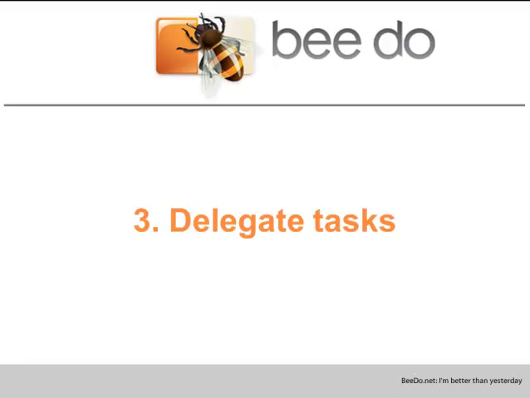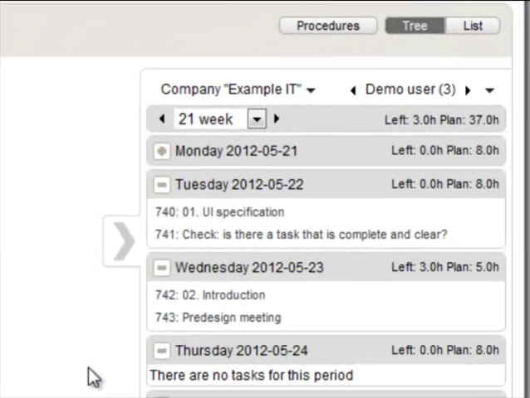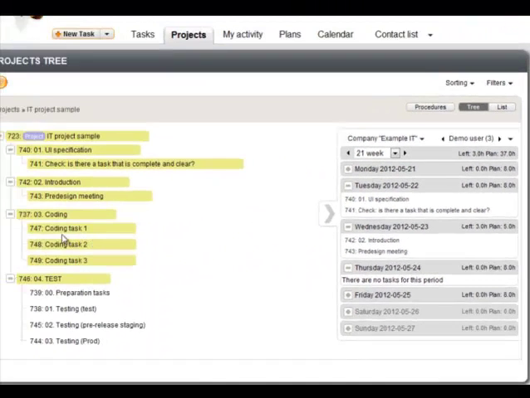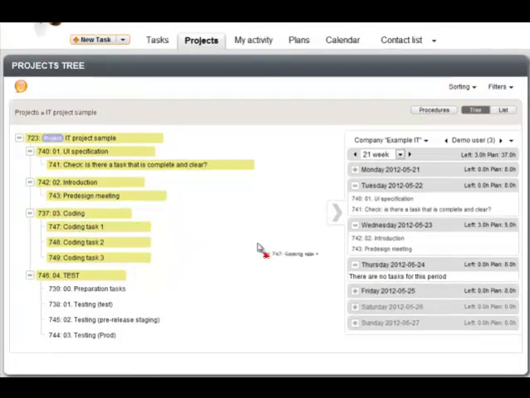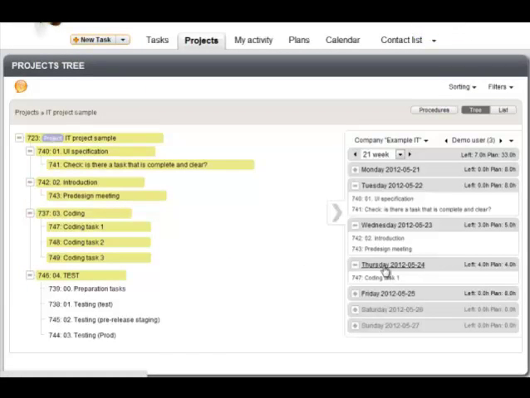Delegate your tasks. Select your employee, look at his calendar, and then drag the task to it. Let's try another time.